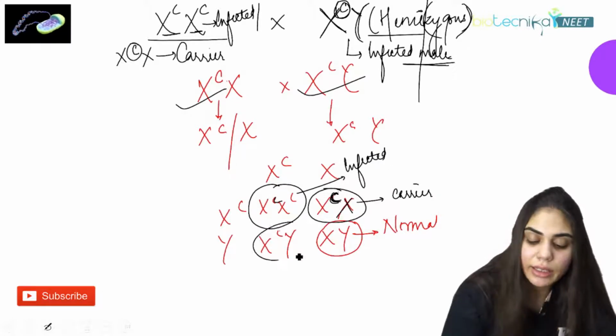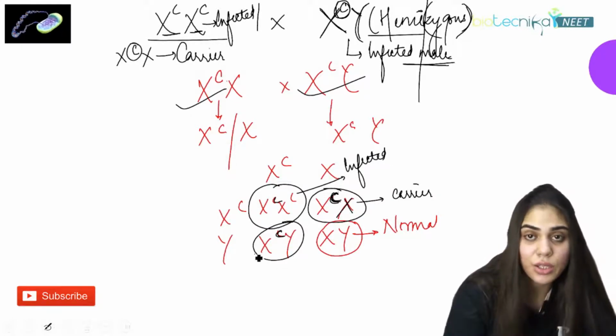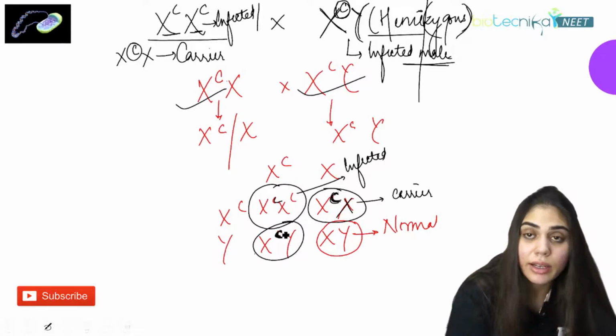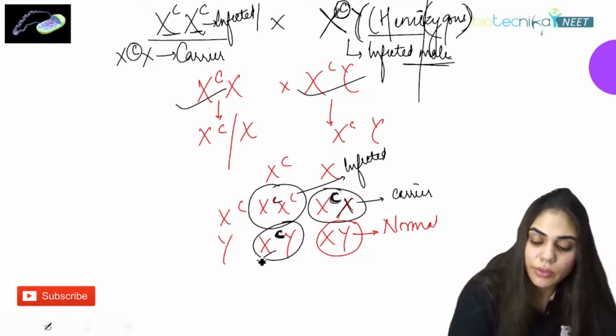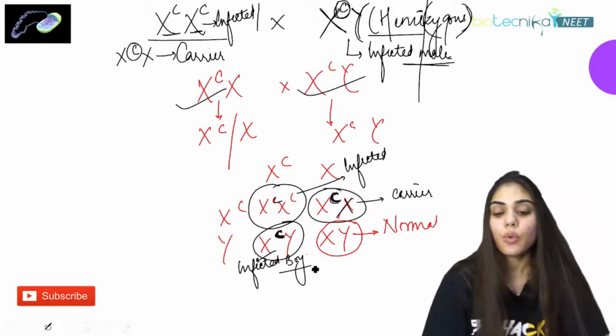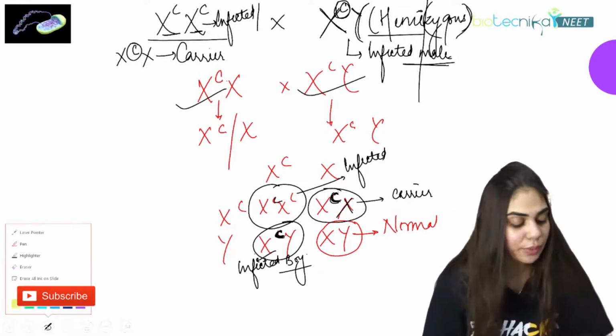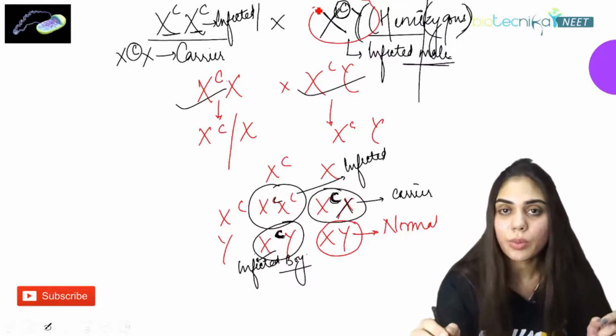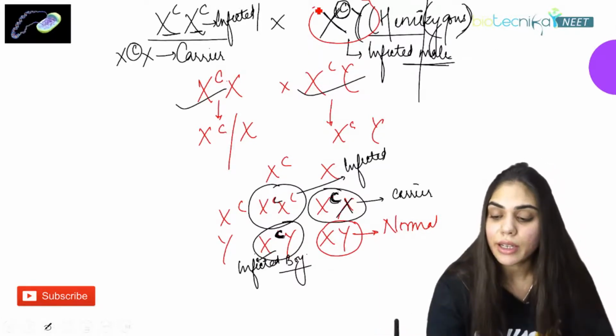And here the boy has the XY genotype, but with the X bearing the colorblind gene, so he is an infected boy. So you can see that when the father is infected, only one X chromosome is there, and that too bears the colorblind gene.